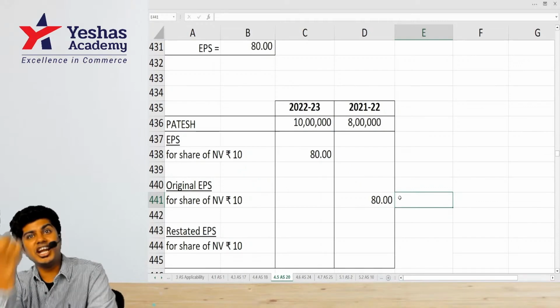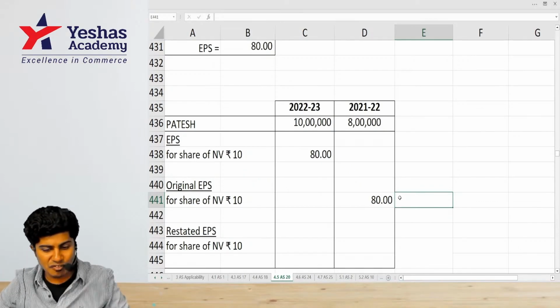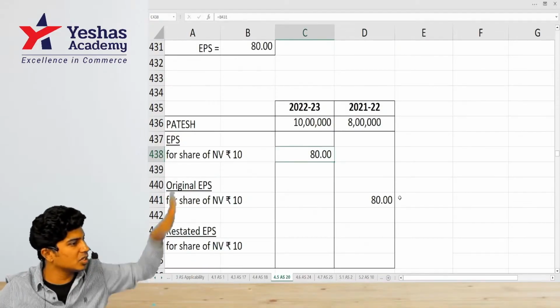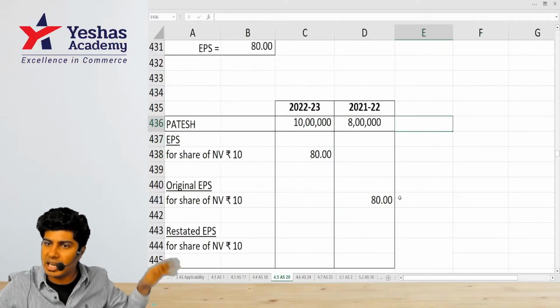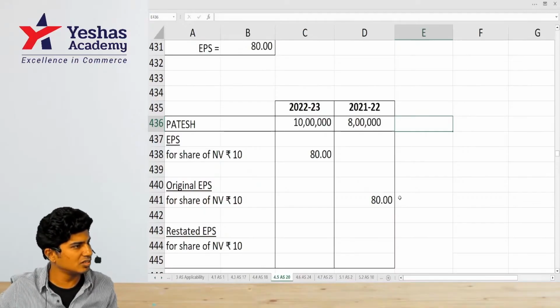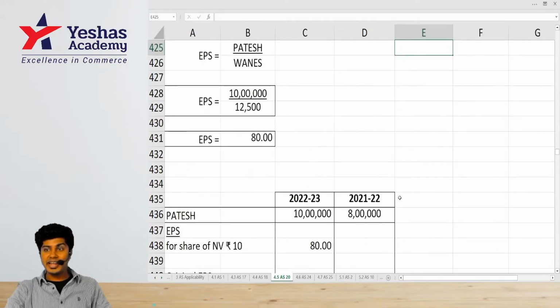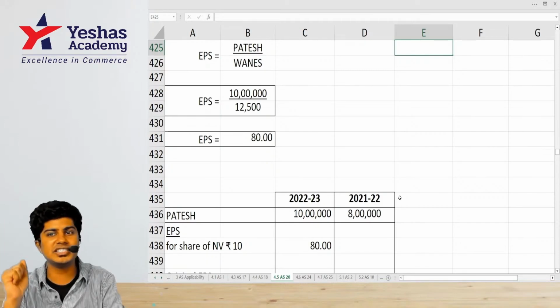We need to restate the original EPS of the previous year. Why? If I compare last year's 80 with current year 80, I'm thinking that the company is not progressing. What is the company's progress? From last year's profit of 8 lakh, it has gone to 10 lakh this year. Last year, how many shares were there? 10,000. How many shares are there in the current year? 12,500.